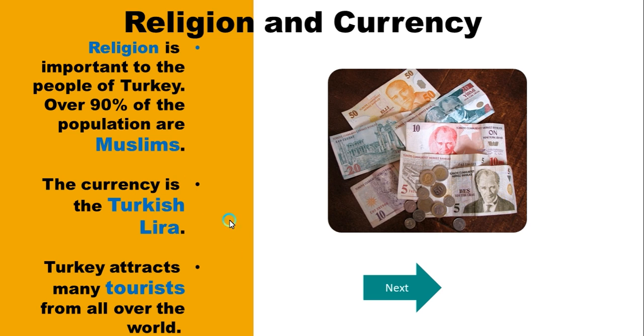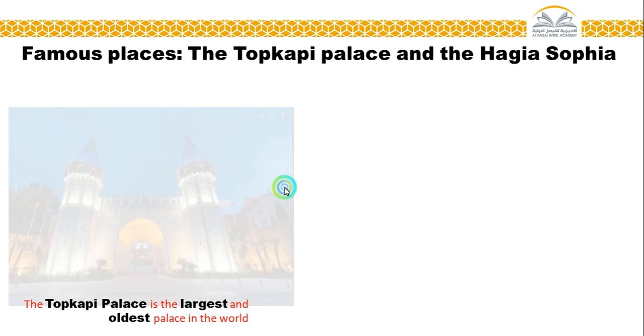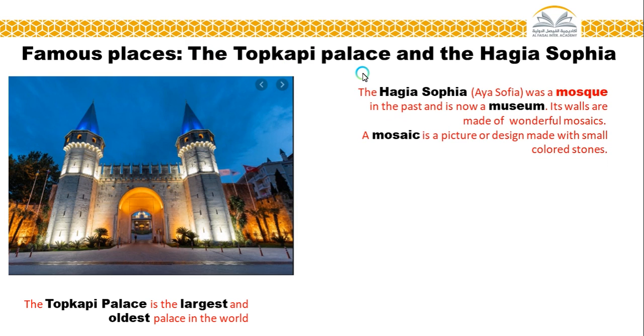Now, Turkey attracts many tourists. Tourists are people that visit the country. Turkey attracts many tourists from all over the world. Now, we have some famous places in Turkey. The Topkapi Palace and the Hagia Sophia.